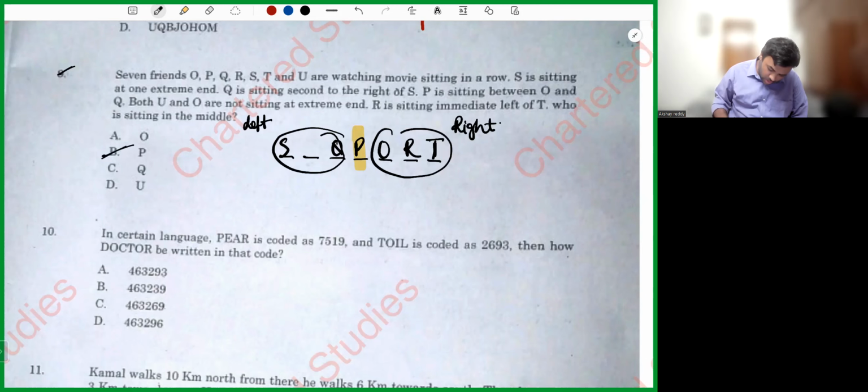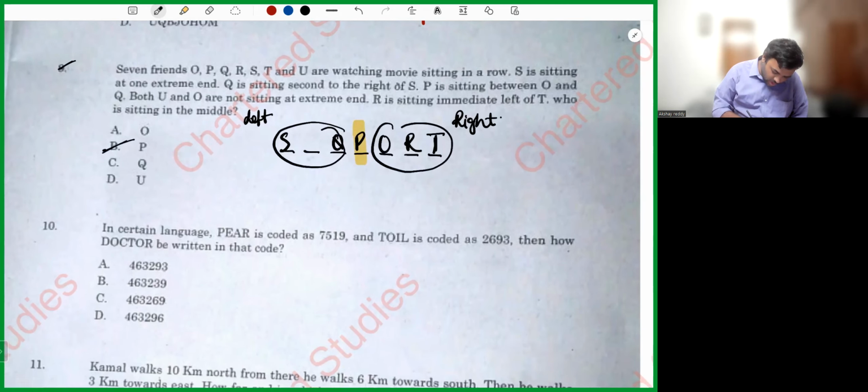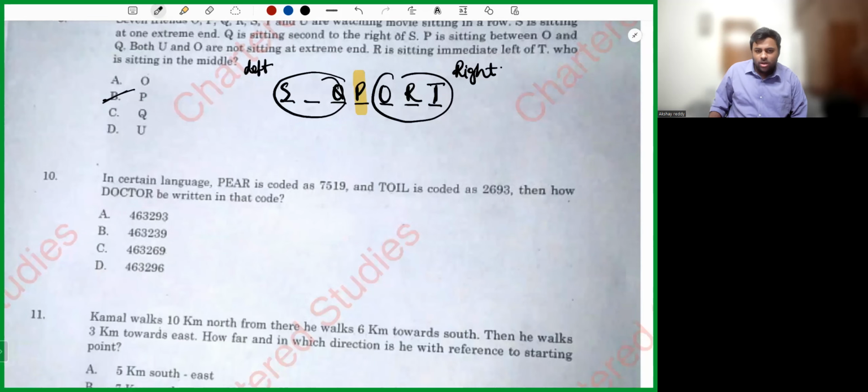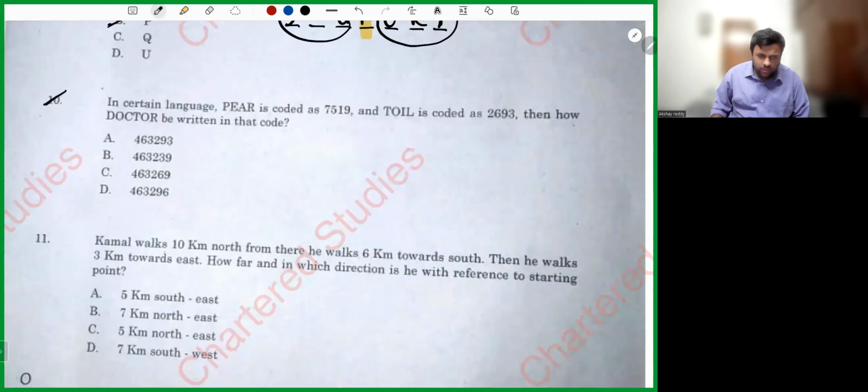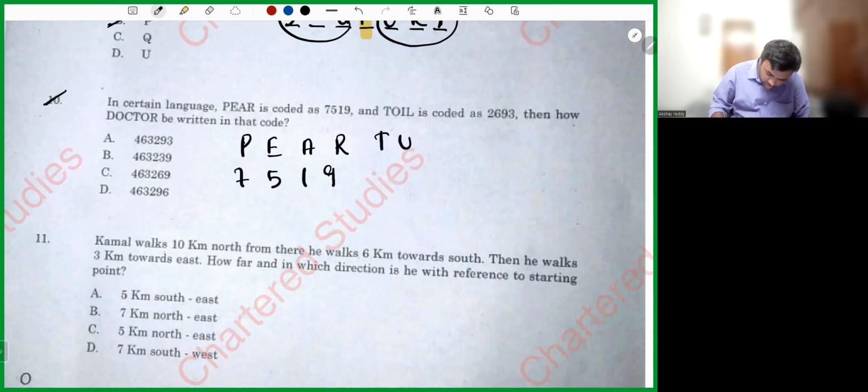Okay. Now, question number 10. You can solve it in 2 different ways, my dear friends. You can do direct coding or you can decode the sum. I'll show you the example of direct coding. You can understand decoding also. I'll explain that. So, he gave you a word peer. P-E-A-R. Peer is written as 7519. Toil is written as 2693. Then how is the word doctor written?